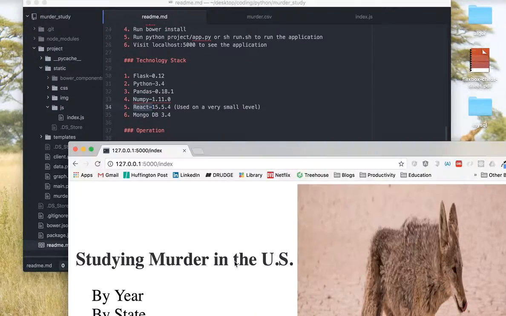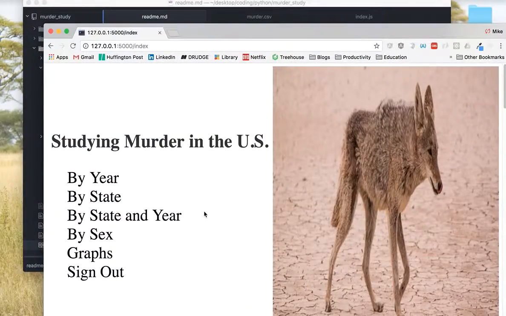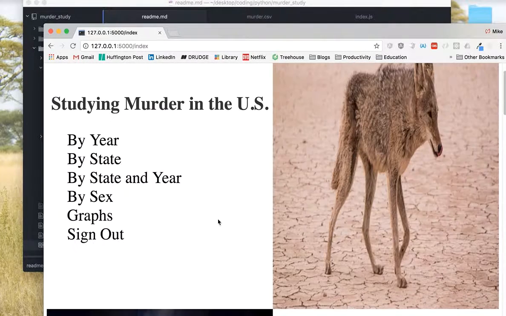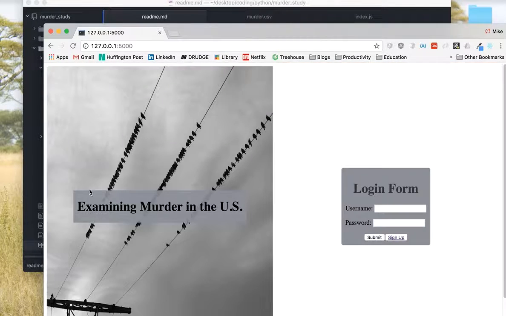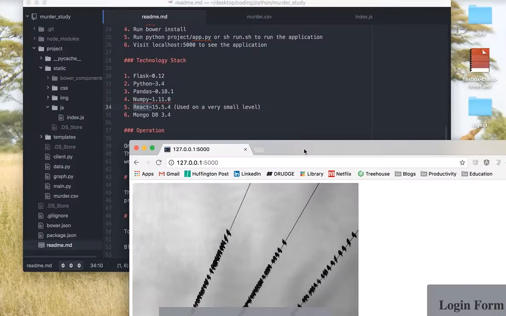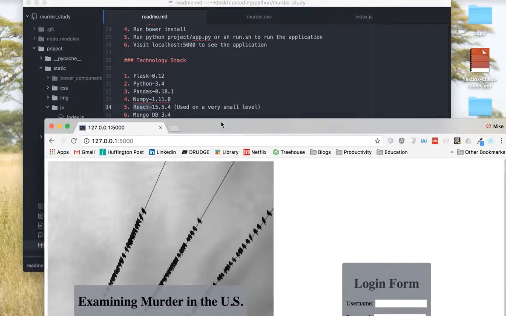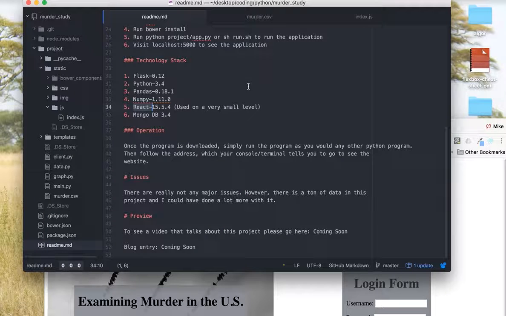That's my main reason for not using React throughout this whole project, but I still used it to build, especially, the sign-in page. This is all built with React, with the components and everything. It's not that much, I know it's pretty simple. But as soon as you log in, I could not use React there because I needed to use Ajax.